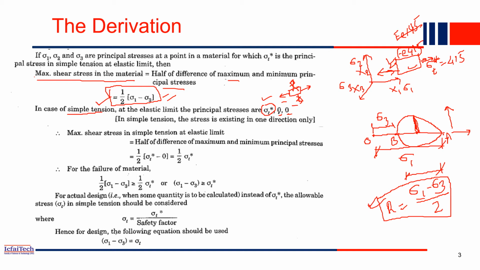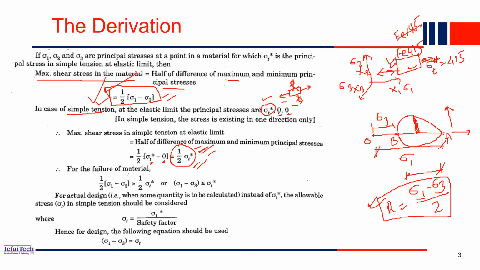So now if you just substitute for the maximum tension case, sigma 1 is sigma T star, whereas sigma 3 is 0 for the simple tension case. So that is the maximum shear stress this material can take. Any particular material can take only that much shear stress. If the applied shear stress is more than this value, then only our material will fail based on this failure theory. So how much is the applied shear stress? The applied shear stress is this equation, whereas this is the capacity.